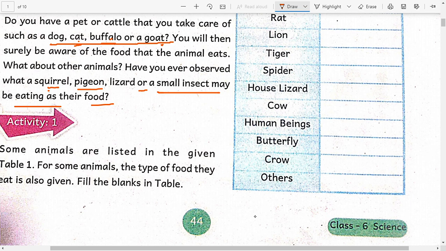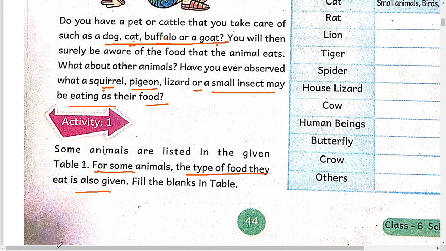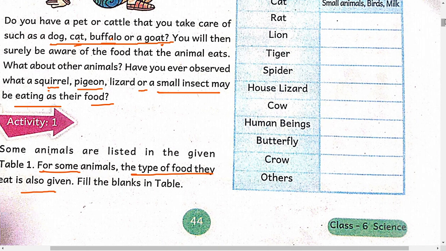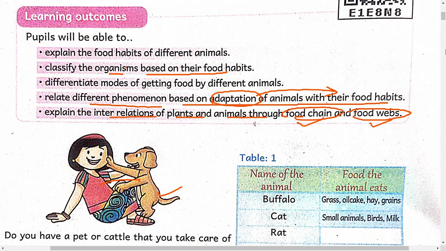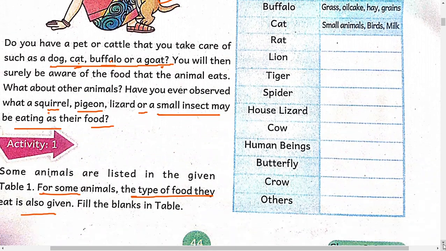Some animals are listed in the given table 1, and the type of food they eat is also given. That means what some animals eat is also given in the table. Let us practice this table. Okay, see this table and answer the questions. Here they gave the name of the animal and the food they eat.